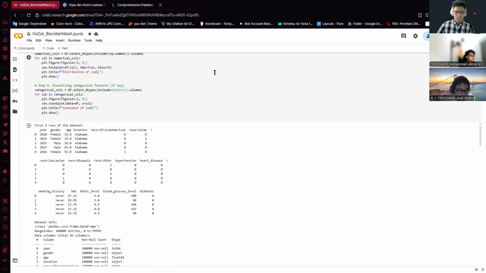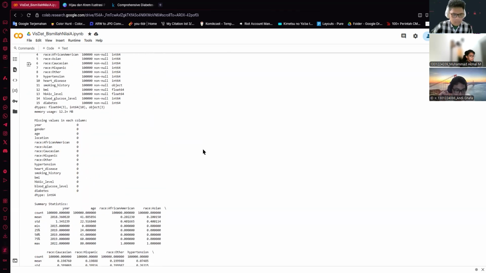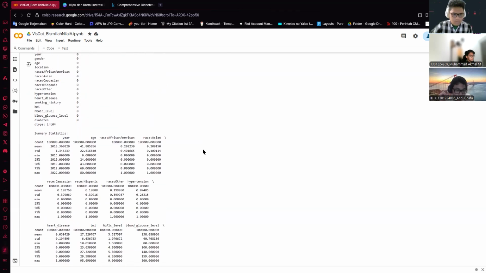And then we can get each of the attributes like the race, the BMI, and whether they have diabetes or not, which is with zeros and ones, and we can know the data type of each column. As you can see, there is a float, there is an integer. So this is just a basic EDA. Scroll down a bit more. So here is the total count, the standard deviation, the min, the max, basic EDA stuff. Scroll down again.